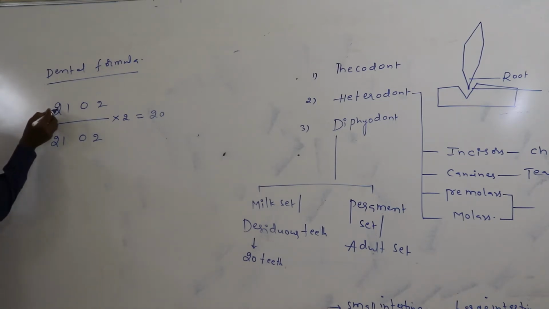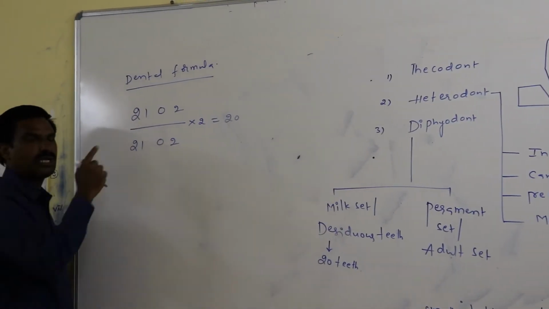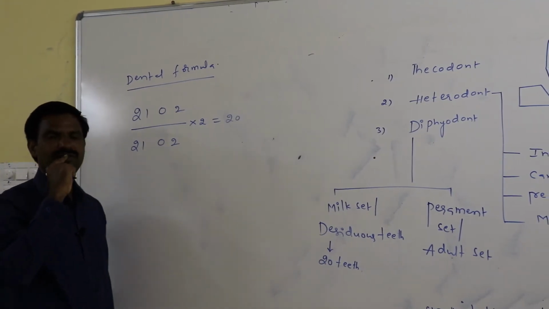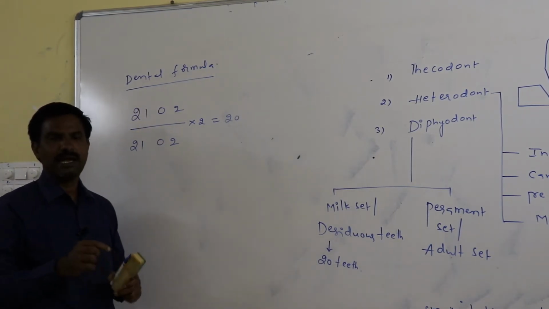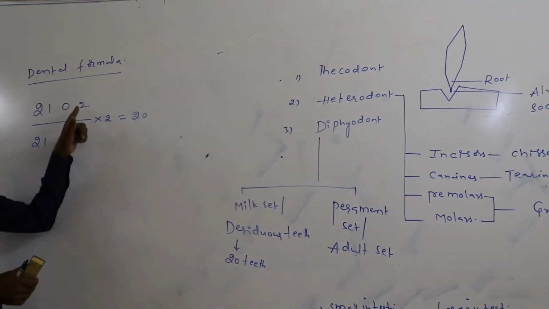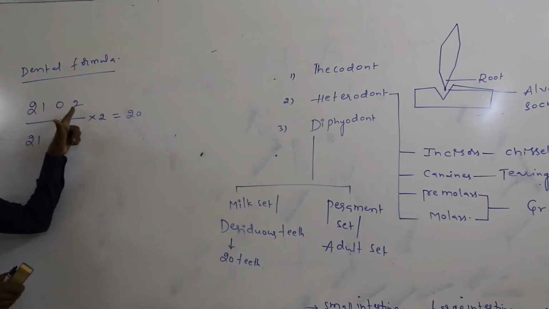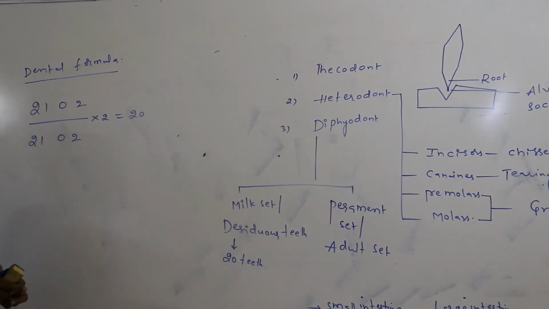These two represent the total number of incisors in half of the upper jaw. This one represents the total number of canines in half of the upper jaw. This 0 represents the absence of premolars in half of the upper jaw. This 2 represents the total number of molars in half of the upper jaw.